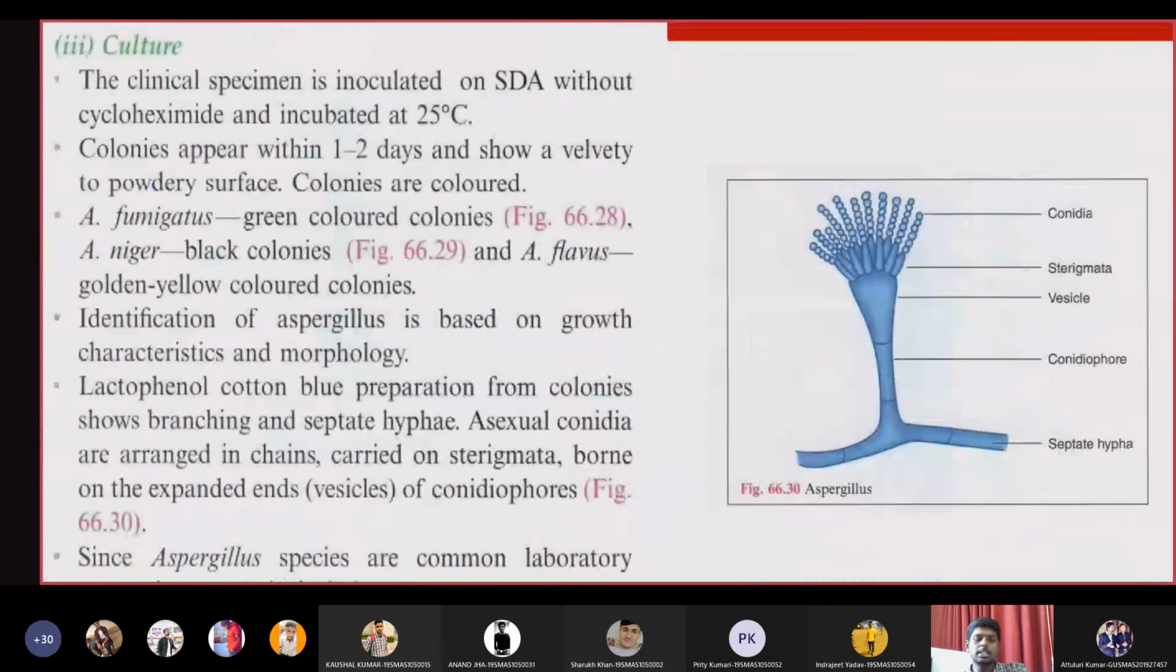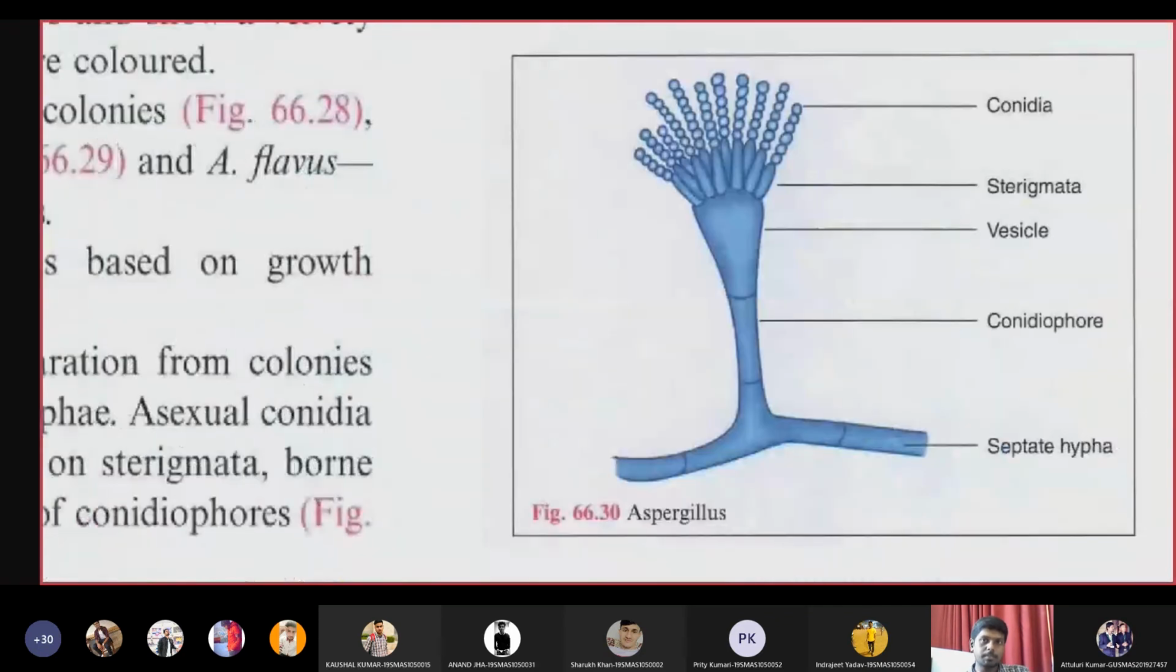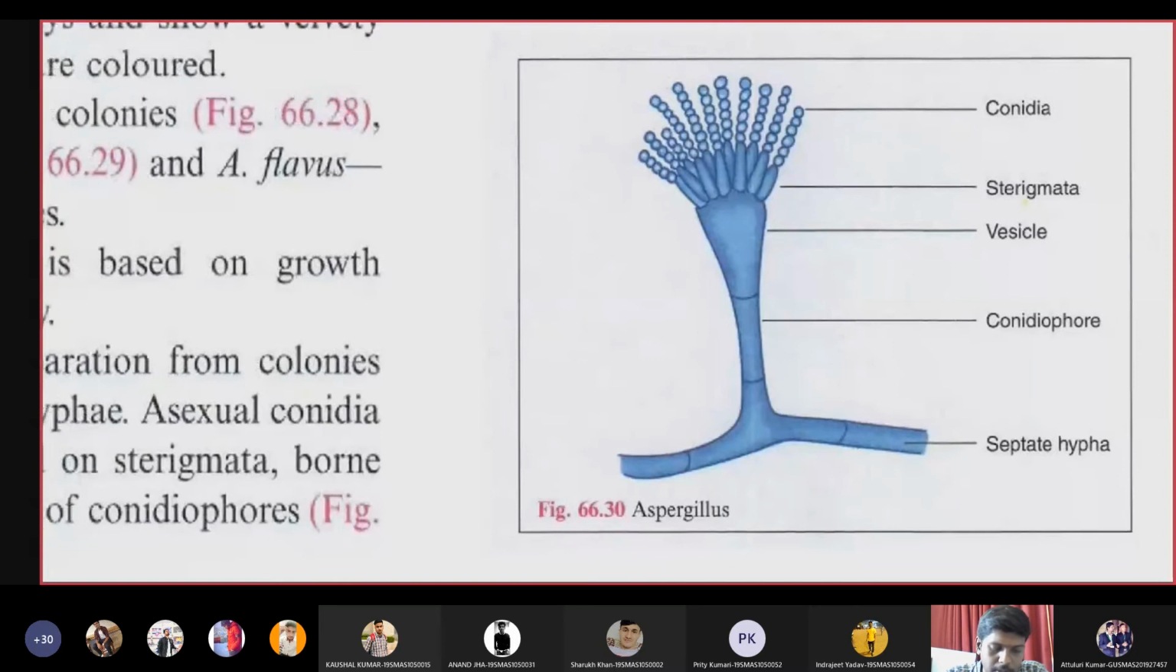So this is the typical morphology of Aspergillus, a very important diagram. This is how an actual fungus looks. It is a common fungus present everywhere and it can cause lung infection. In the typical morphology of Aspergillus, you will see septate hyphae, conidiophore, a vesicle, sterigmata, and conidia. So this is the structure of Aspergillus fungi.